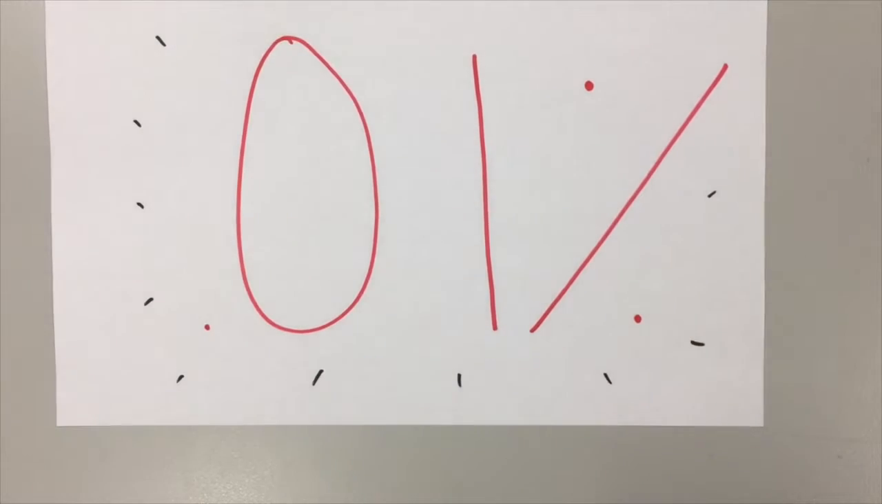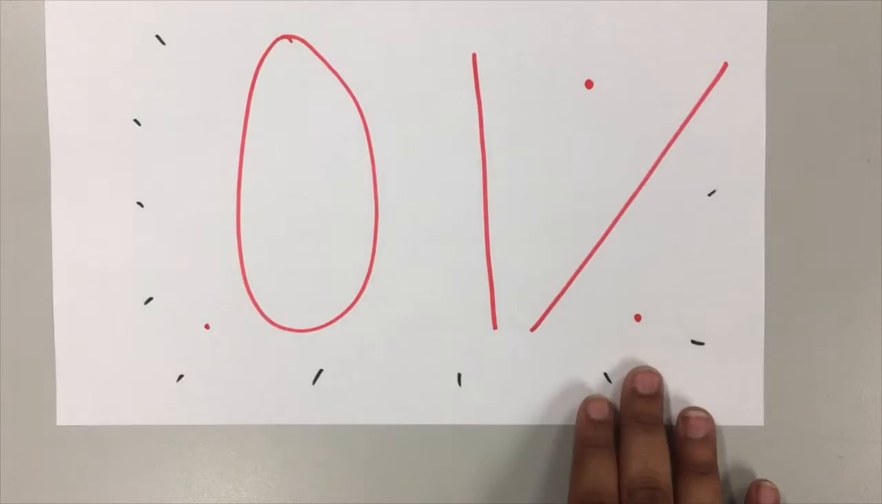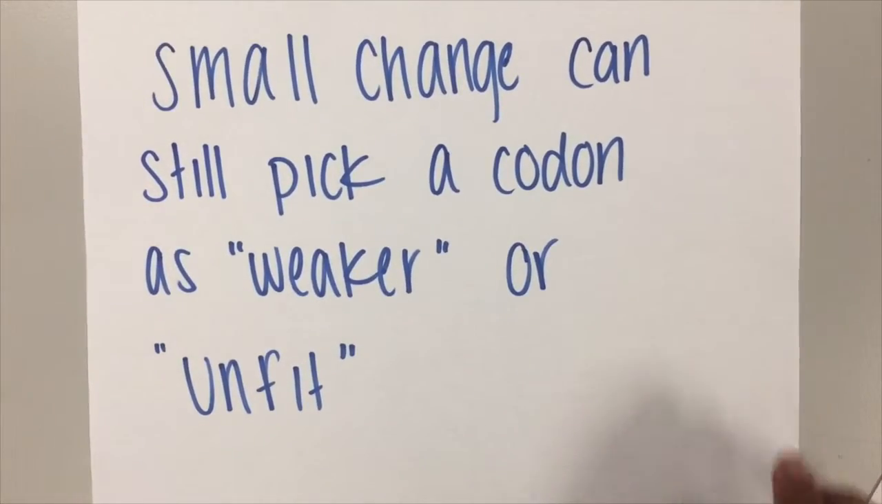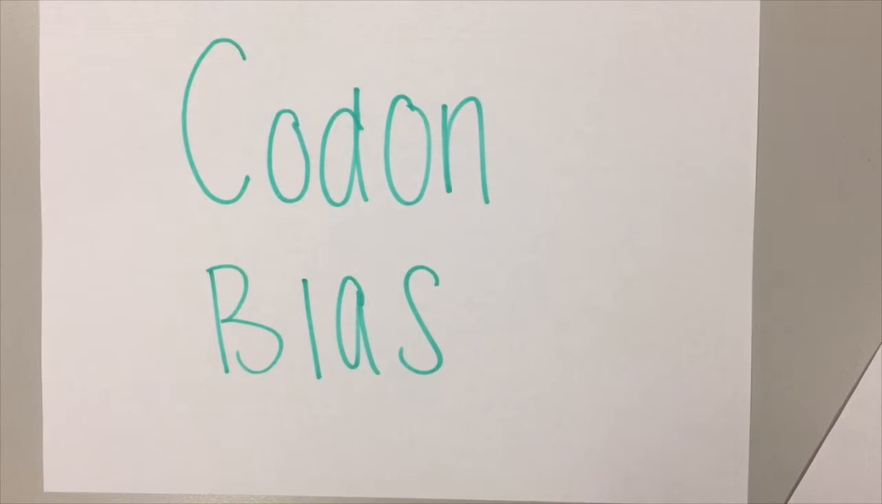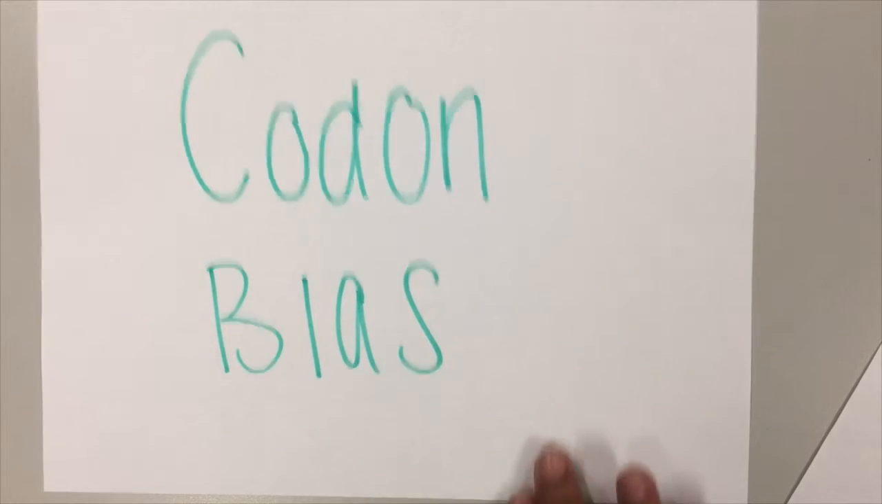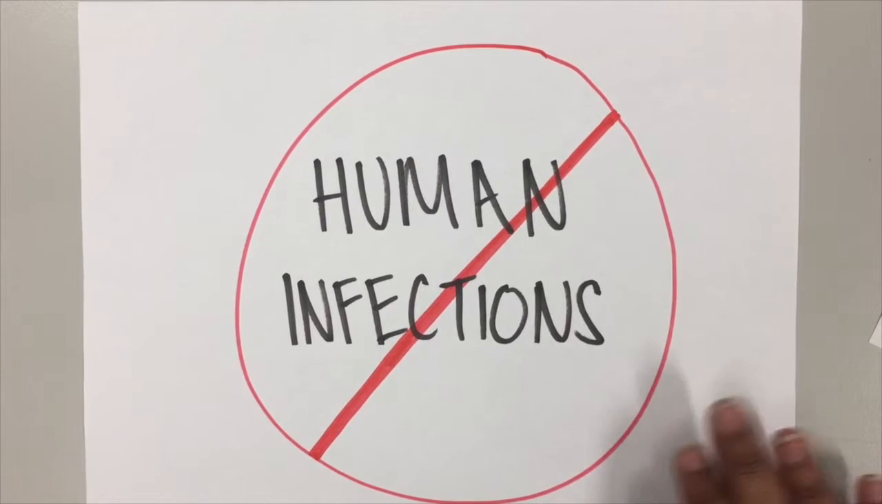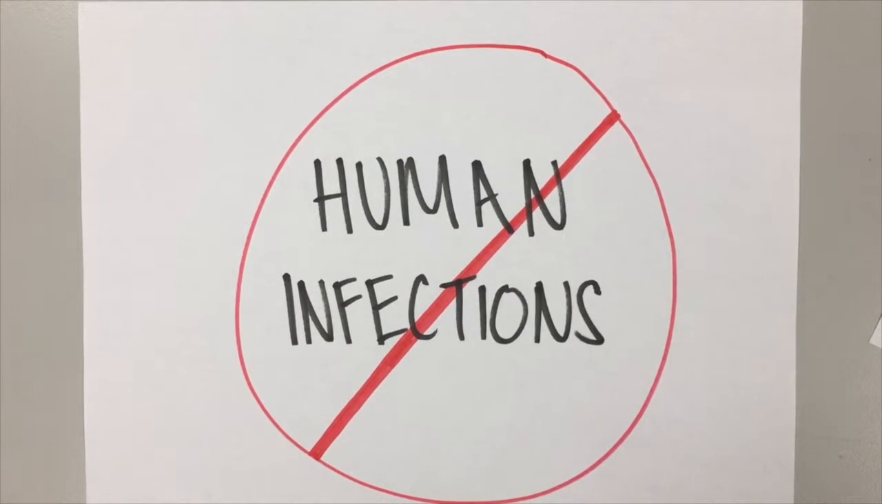Overall, changing the codons reduced fitness in the Salmonella by 0.01%. Although this change might seem insignificant, a small change, such as this one, can pick one codon as weaker or unfit. This is called codon bias, and is very prevalent in species of bacteria and yeast. This occurrence is not beneficial to us because these species of bacteria and yeast cause infections in humans. So more in-depth research would help humans lessen these infections.